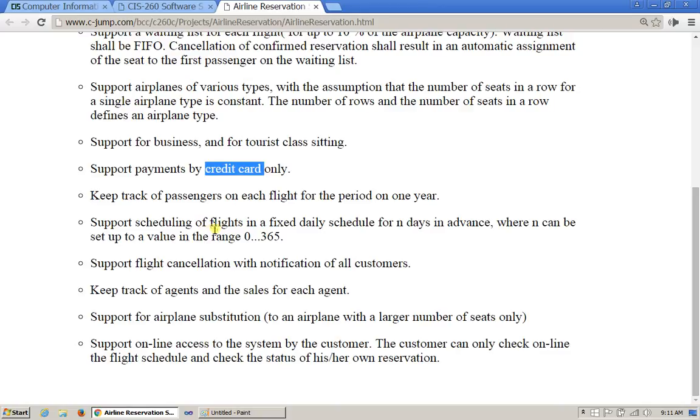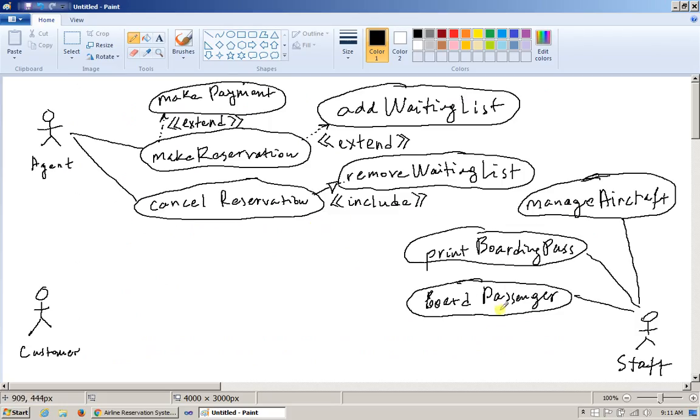All right, so let's take a look. Keep track of passengers on each flight for the period of 1 year, right? So does this give me a new use case? I don't think so. All I know is that when we're boarding the passenger, we know they're on board. So somewhere as part of this use case, when the staff successfully boards the passenger and lets them in, so they really do take the flight, we would like to update our database with that information.